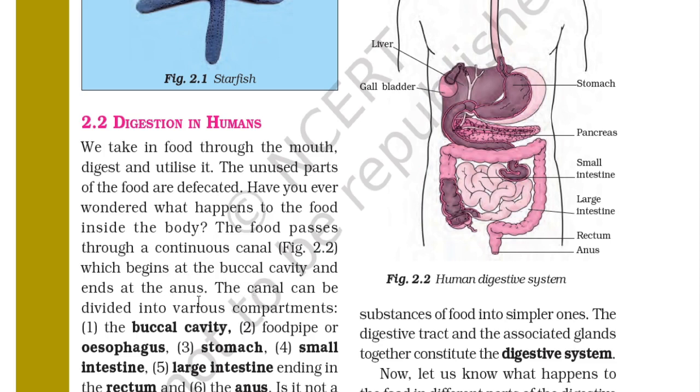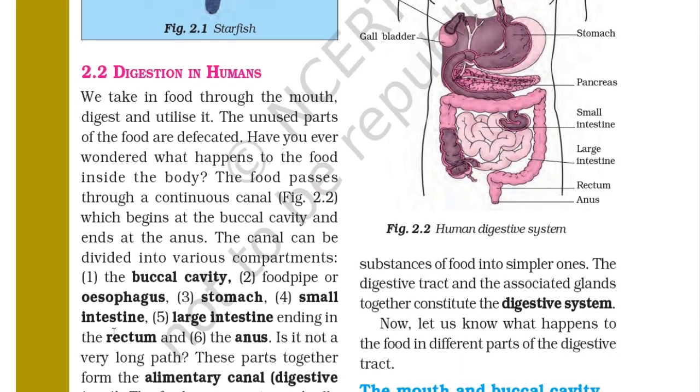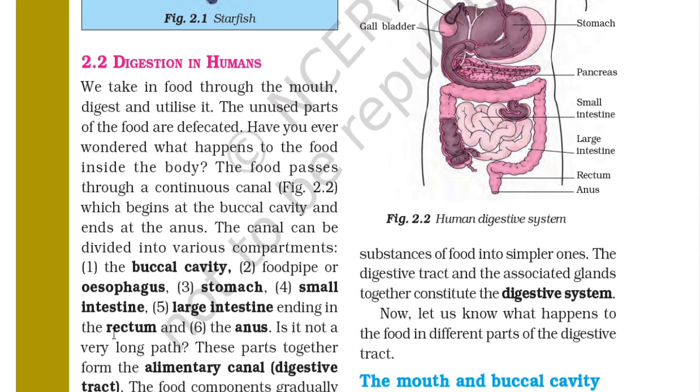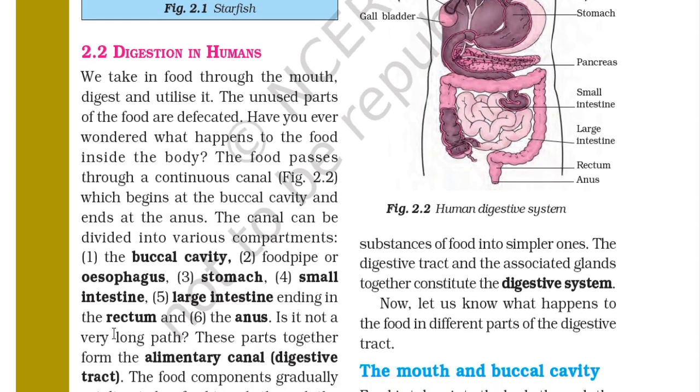The canal can be divided into various compartments: first, the buccal cavity; second, the food pipe or esophagus; third, the stomach; fourth, the small intestine; fifth, the large intestine ending in the rectum; and sixth, the anus.